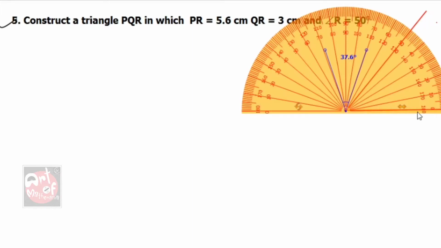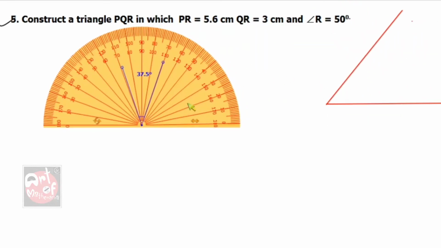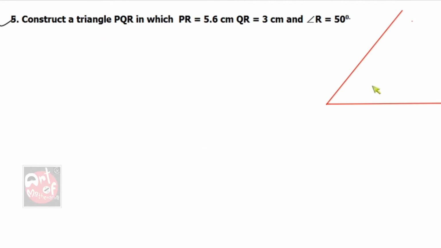Earlier I explained that you cannot take this one. If you draw a line on this side as a base, then you will take this one, because 50 degree is an acute angle. Okay, now let me remove the protractor. So this is our 50 degree angle.